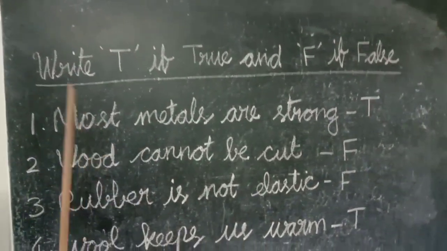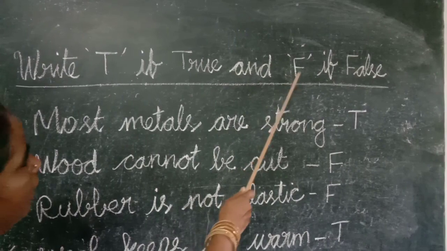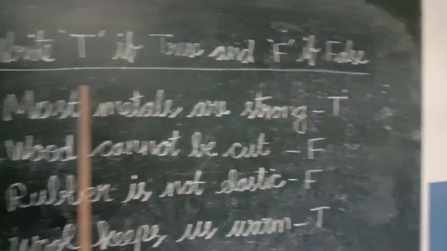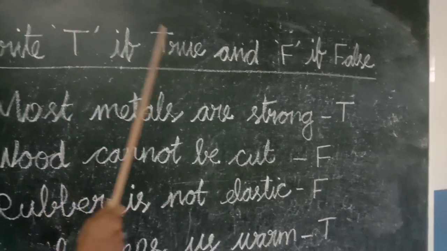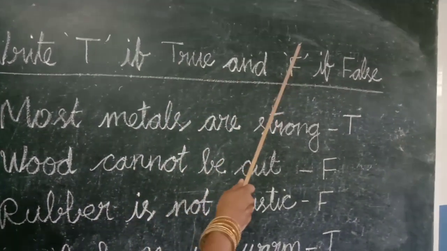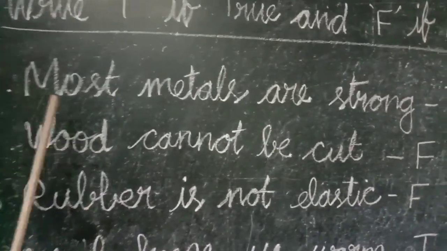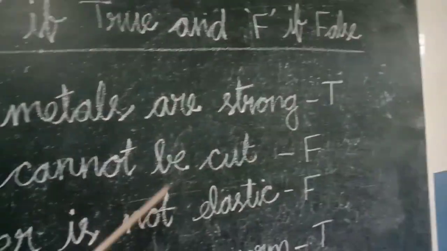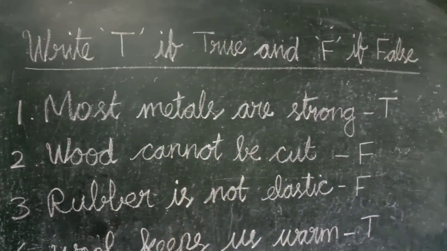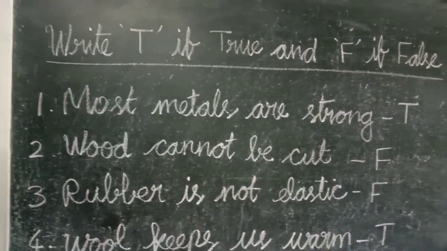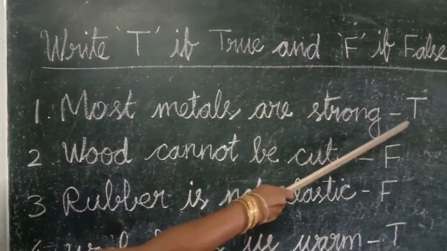Look at, children. Write T if true and F if false. If the statement is right, we should write T. If the statement is false, we should write F. Come on, children. First one, most metals are strong. Metals are strong or weak? Yes, very good. Most metals are strong. So, we should write T.